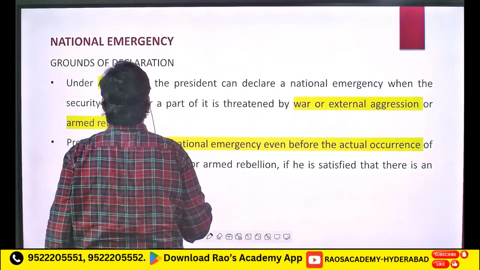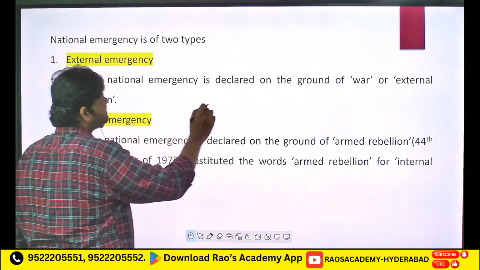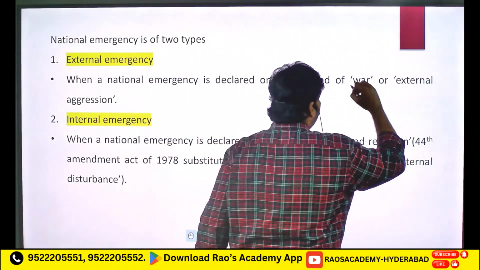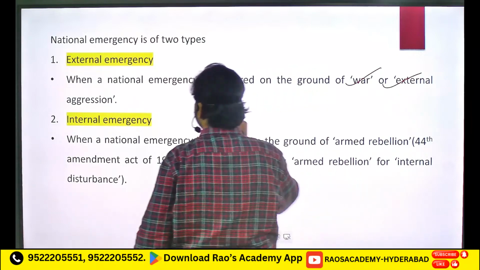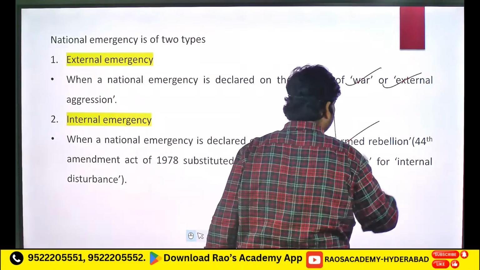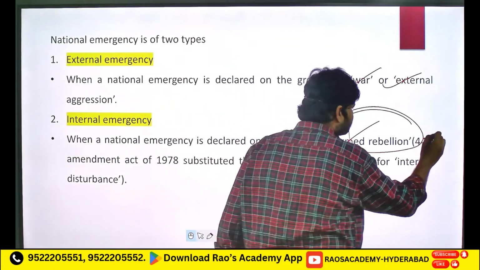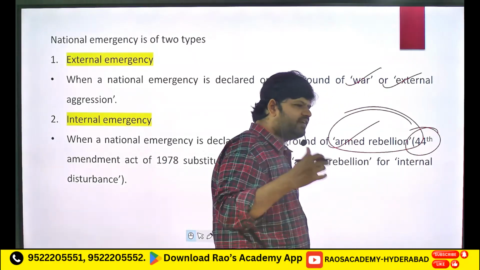So, when national emergency is declared on grounds of war and external aggression, that is your external emergency. Internal emergency is because of armed rebellion. This new term was coined due to the 44th constitutional amendment. Earlier we had internal disturbance.